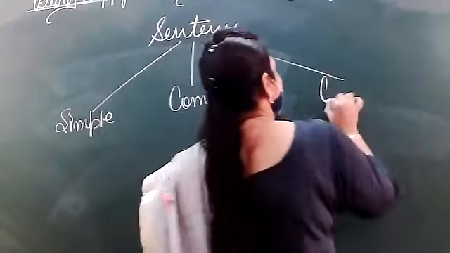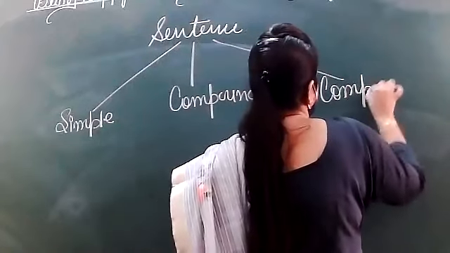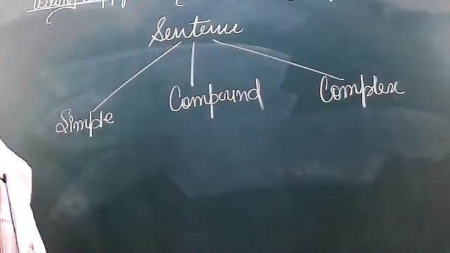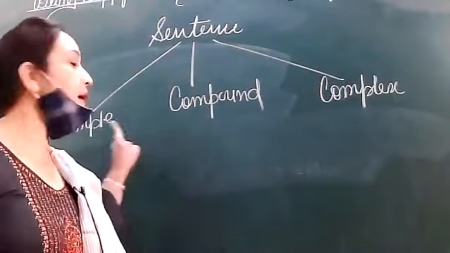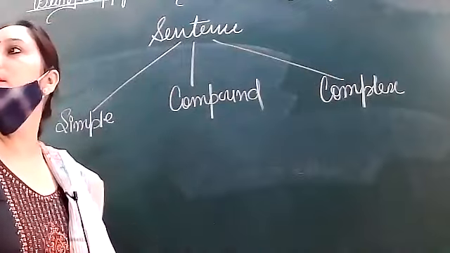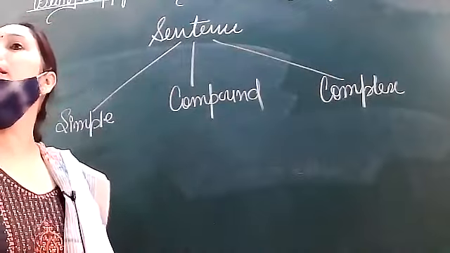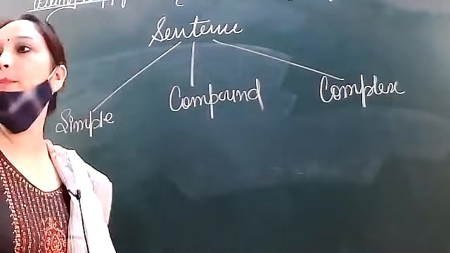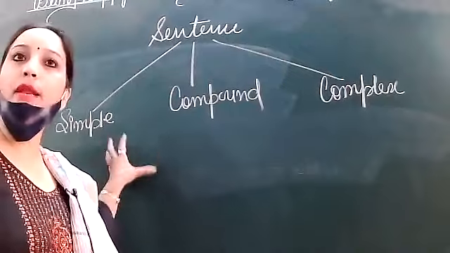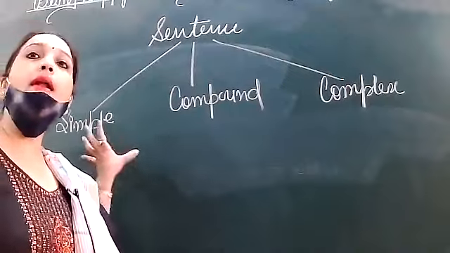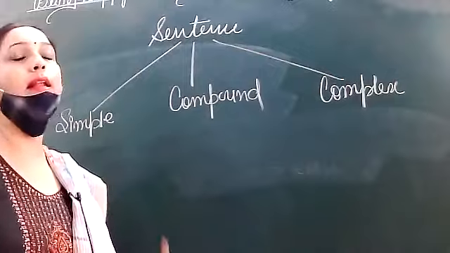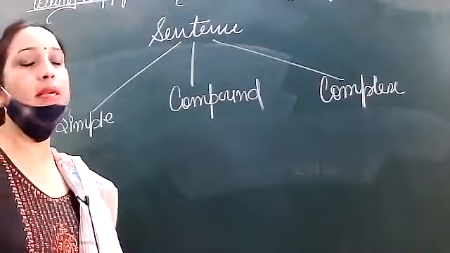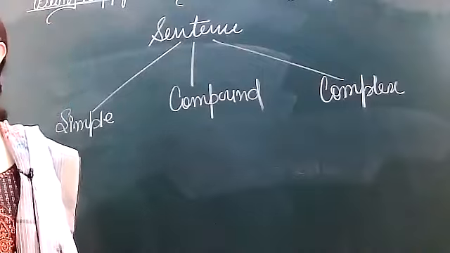And next we have complex. Simple, compound and complex. A simple sentence is that sentence which conveys proper information, which is meaningful. Okay, it has one verb and it is giving us some kind of information, that comes in the category of simple sentence.